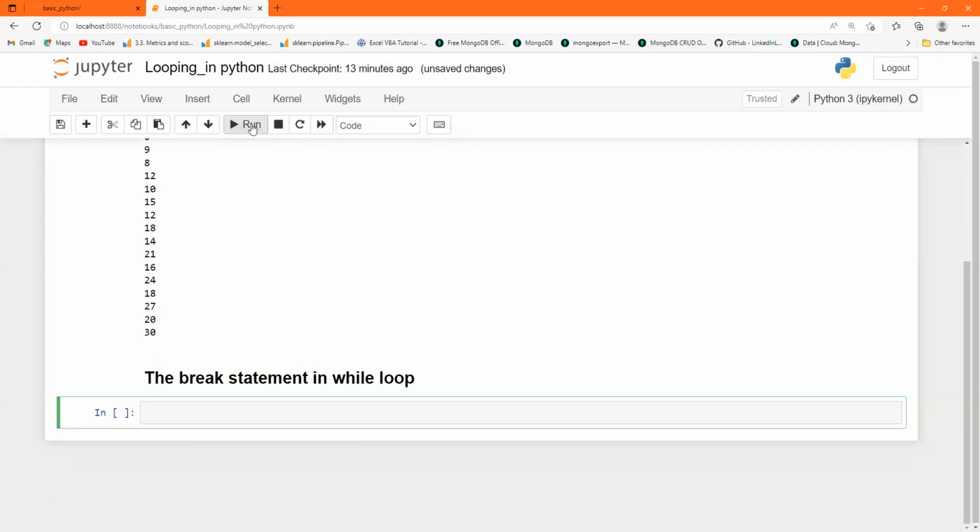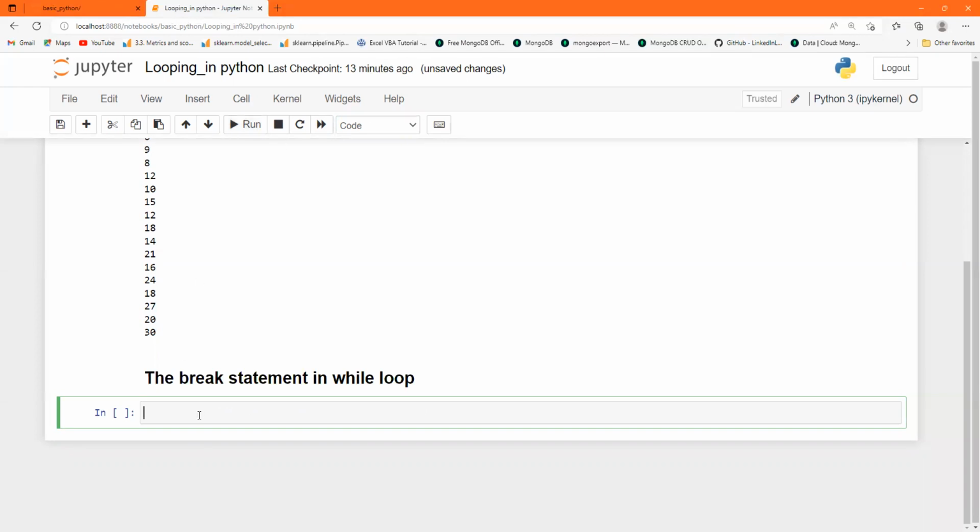That means how we can break the while loop using the break statement. It is a keyword. With the break statement we can stop the loop even if the while condition is true. Yes, we can stop the while loop at a particular position.